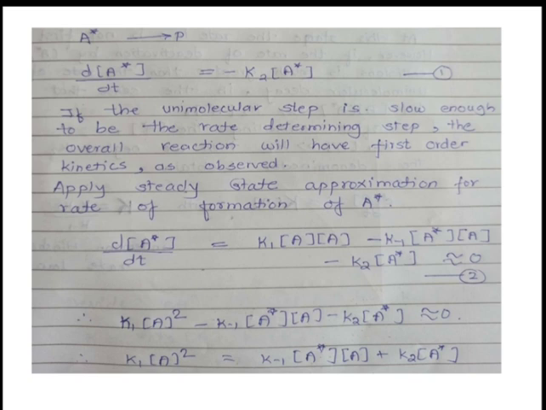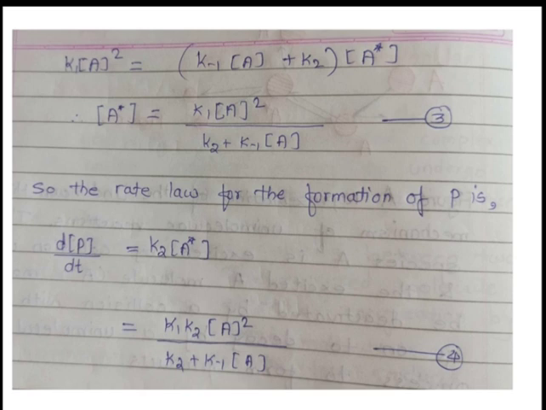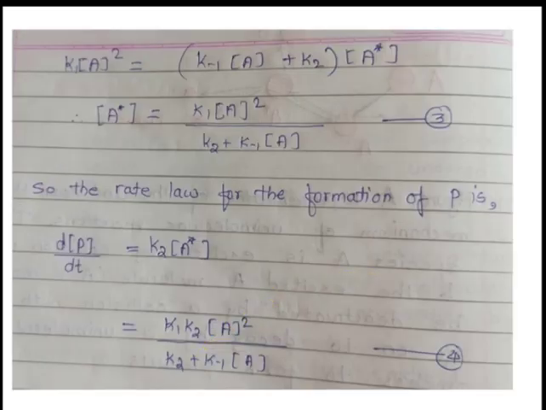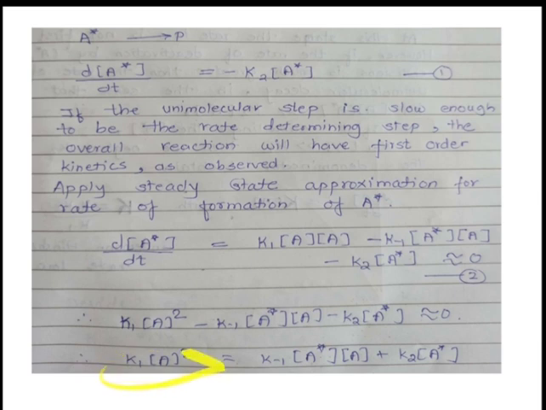Here K1, K minus 1 and K2 are the rate constants. Now just find out the value of A star, or concentration of the intermediate. So just keep the left side as it is, and on the right side A star is common.